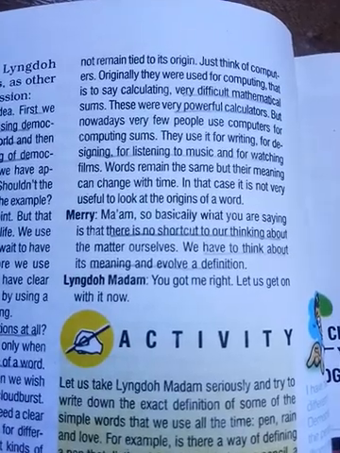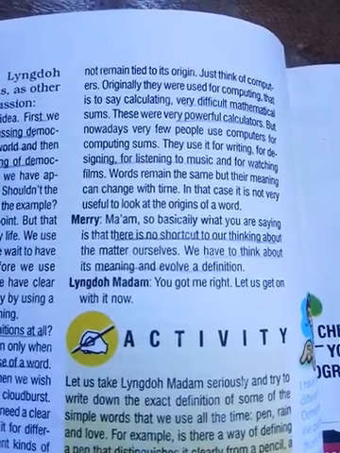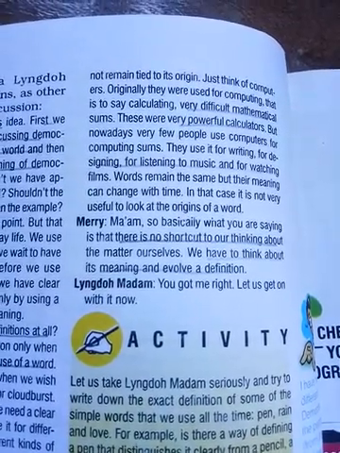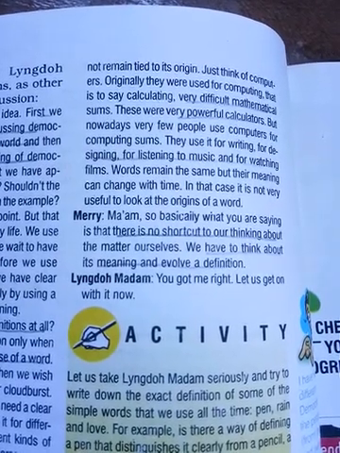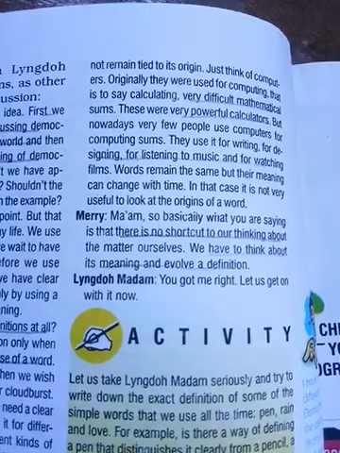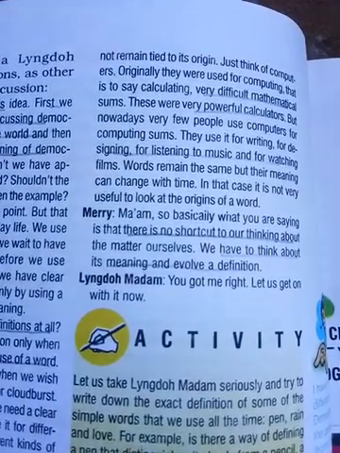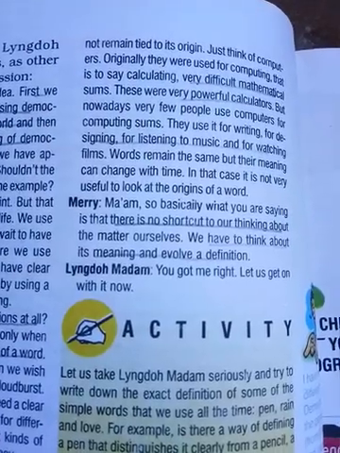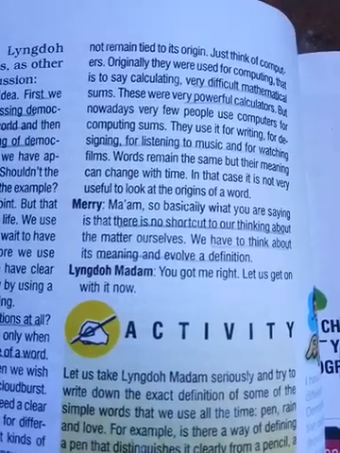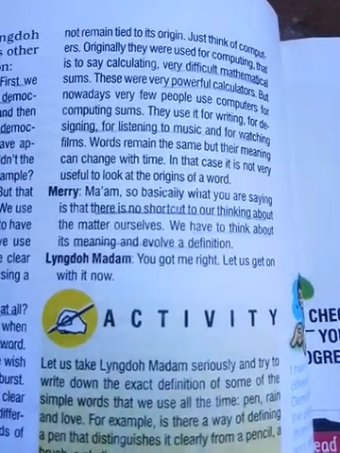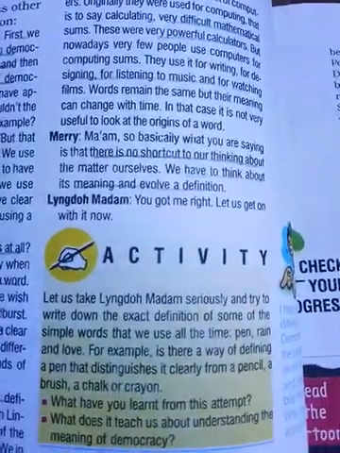You got me right, Lester. Mary is replying that, madam, we should not just accept things. We have to follow something only when we know things exactly. There is no shortcut way. We have to know the whole process. Without that, we should not believe anyone. Madam is telling us that's right.